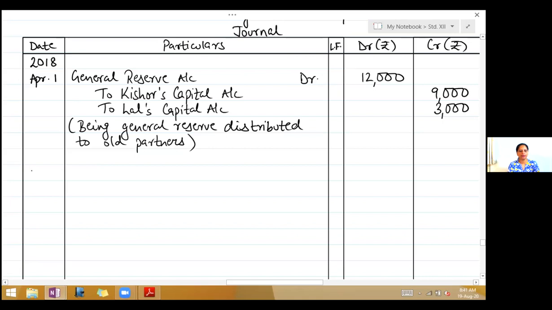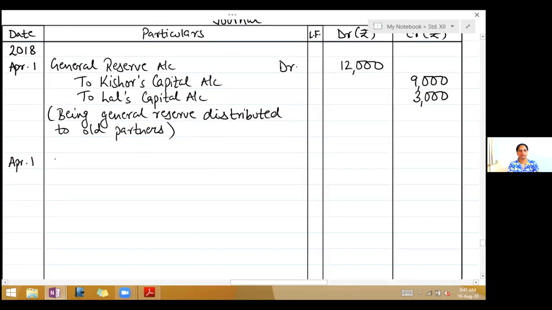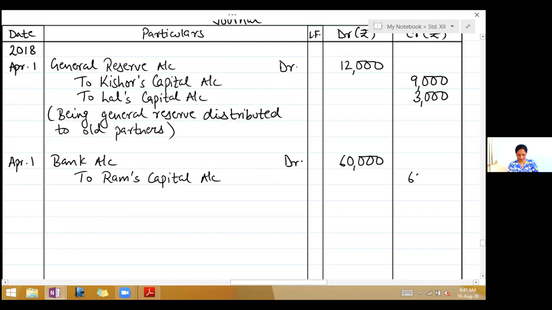So write bank account debit 60,000, to Ram's capital account 60,000, being capital brought in by Ram through RTGS.